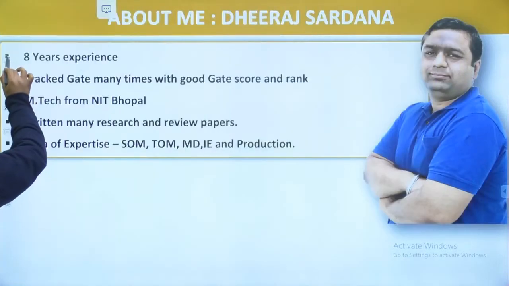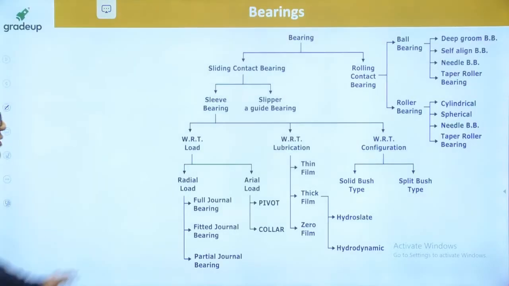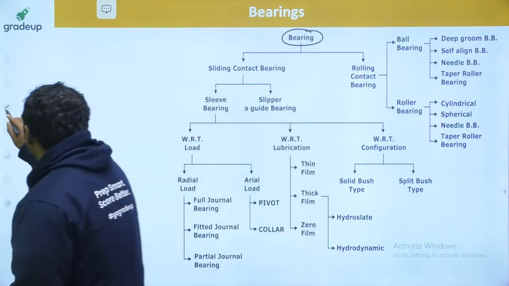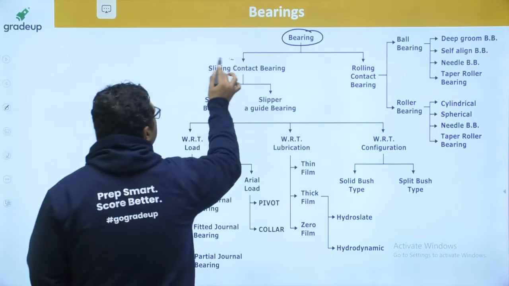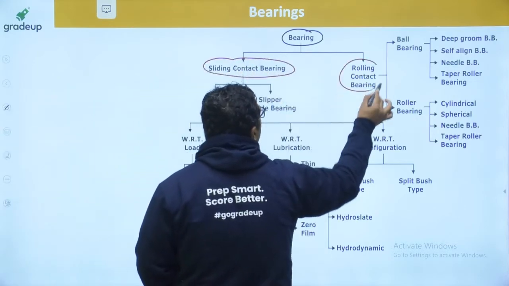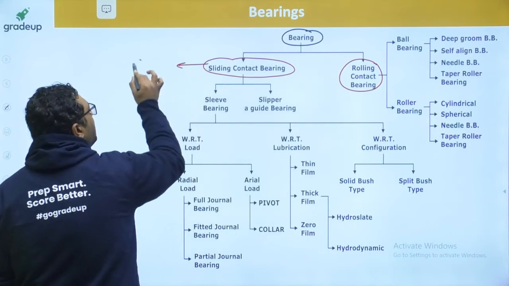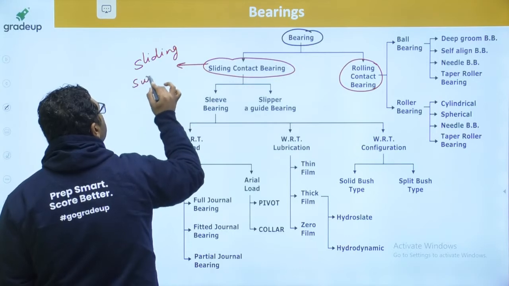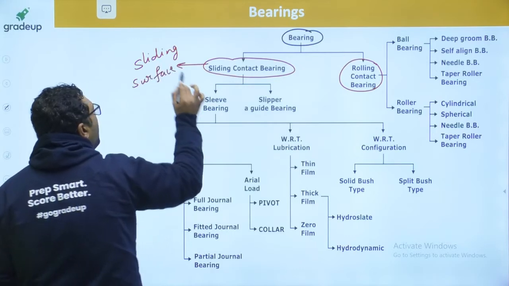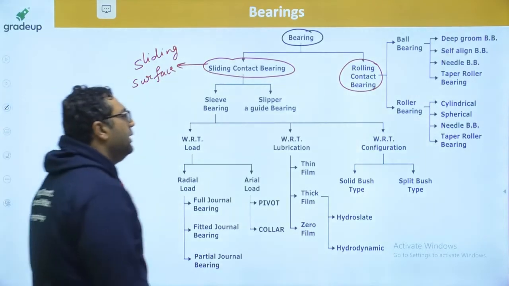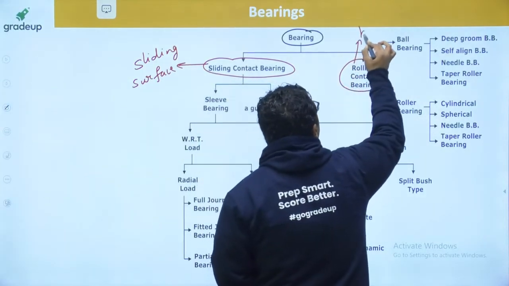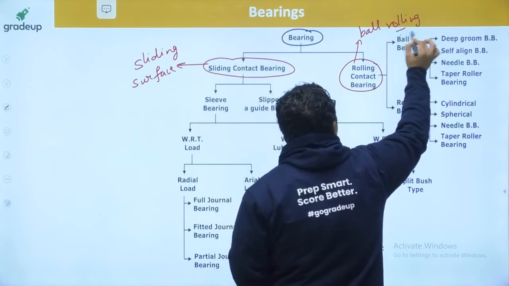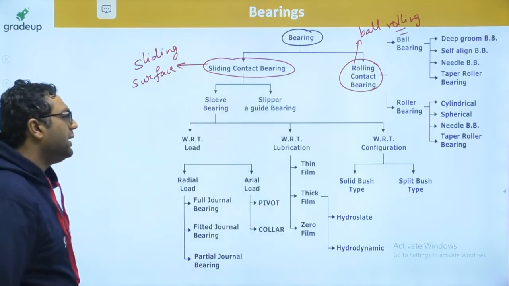Yes guys, now I will be showing you a very small discussion about the classification of bearing. Bearings are of two types. Number one is sliding contact bearing. Number two is rolling contact bearing. If some sliding surface is going to bear the load, it is said to be sliding contact bearing. And if some rolling element like a ball is going to bear the load, then it is said to be rolling contact bearing.